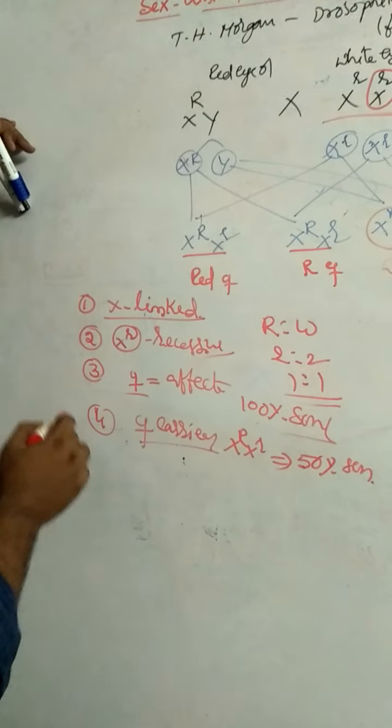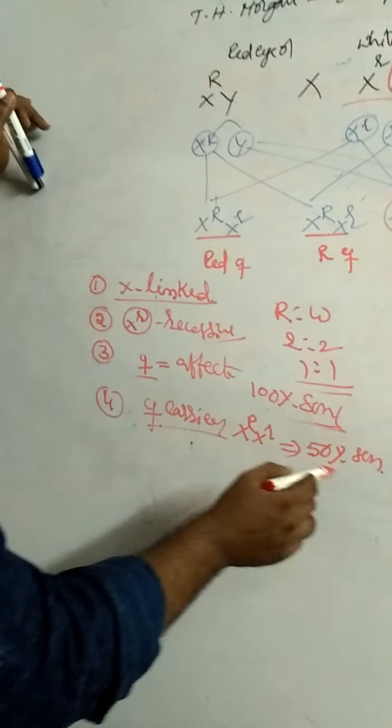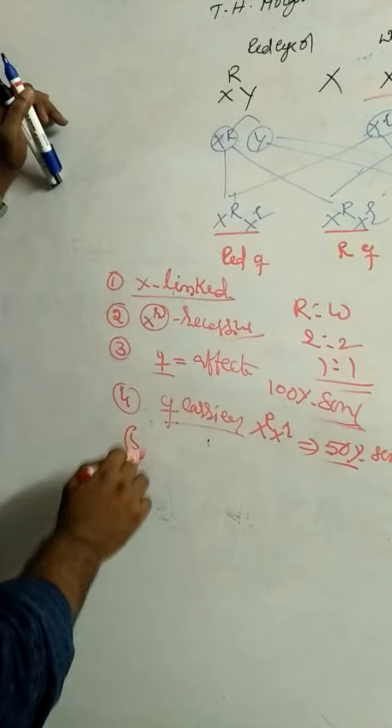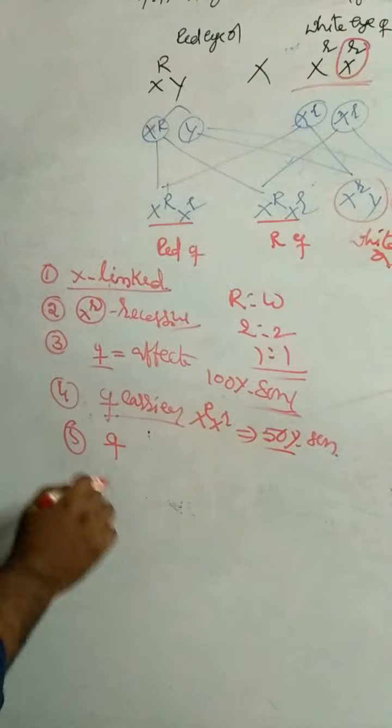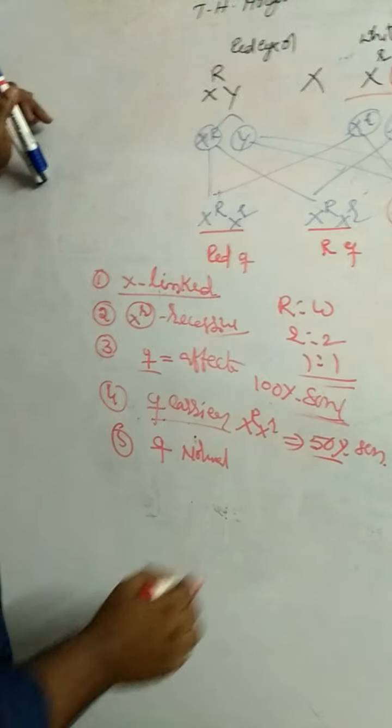If the mother is affected, 100% of sons are affected. If the mother is a carrier, 50% of sons are affected. And the fifth one is, if the mother is normal.